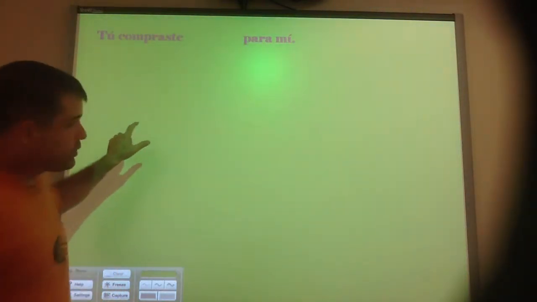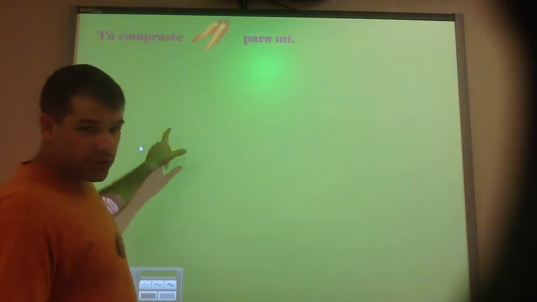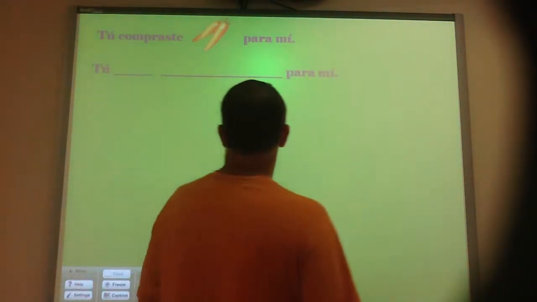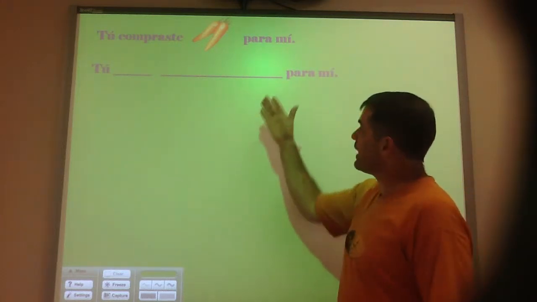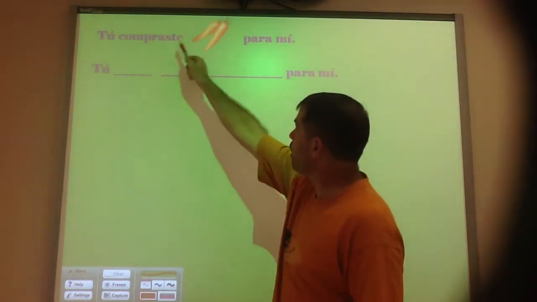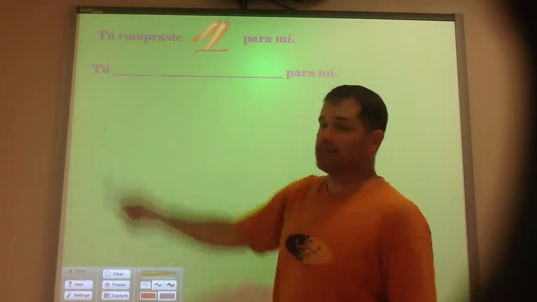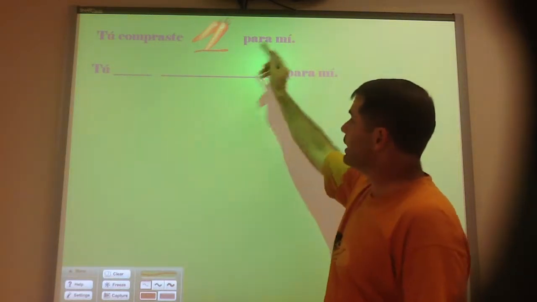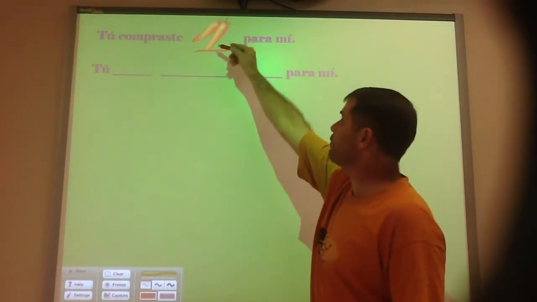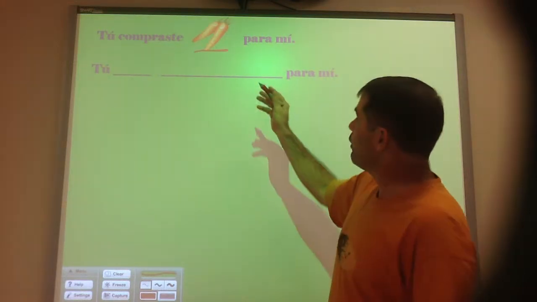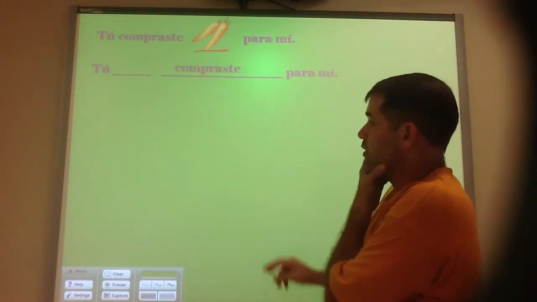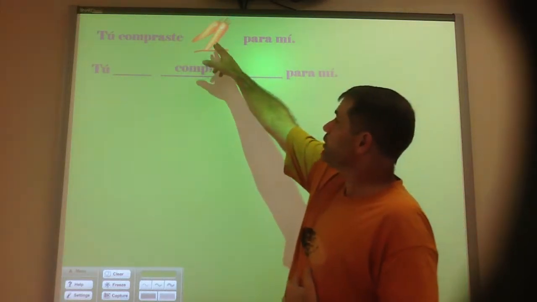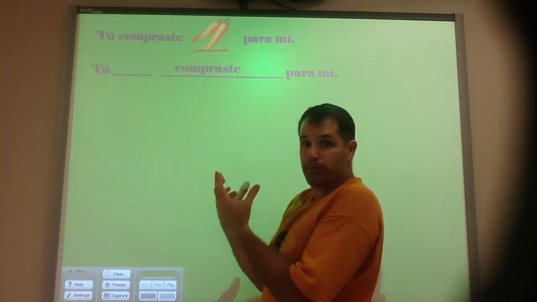So, for some examples of full sentences using direct and indirect object pronouns. Tú compraste las zanahorias para mí. You bought the carrots for me. Now, if I want to put in a direct object pronoun for the carrots, because that's what you actually bought, right?